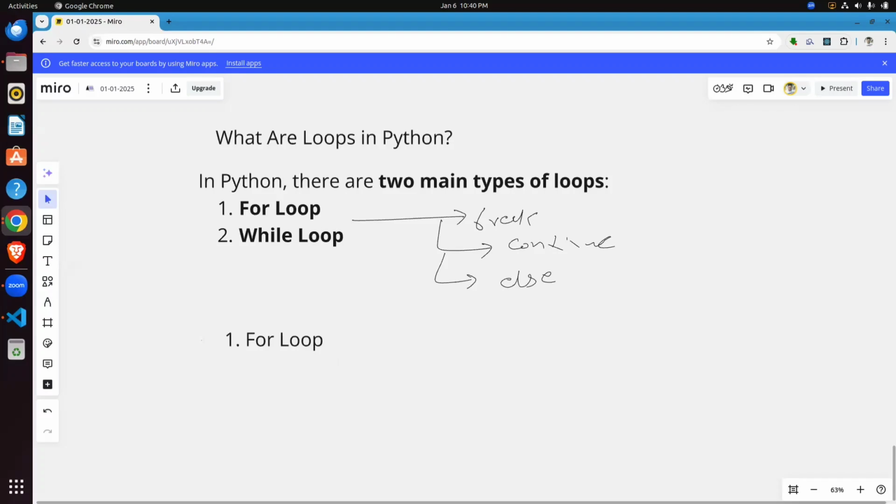The for loop iterates over a sequence. I'm talking about a sequence like a list.